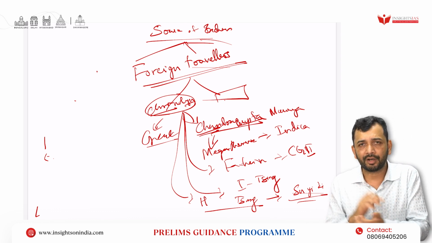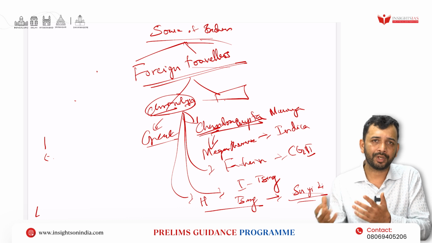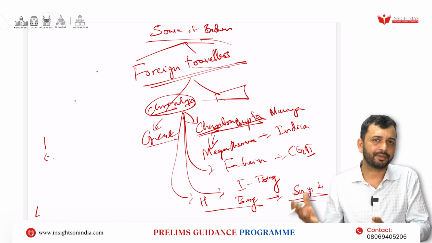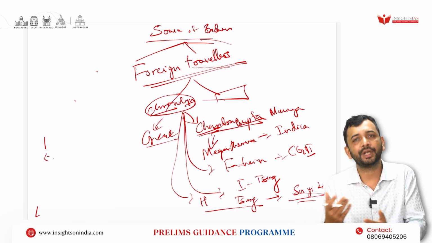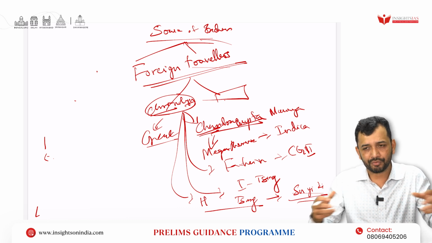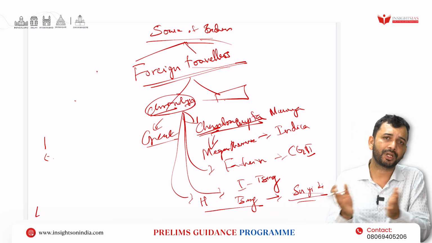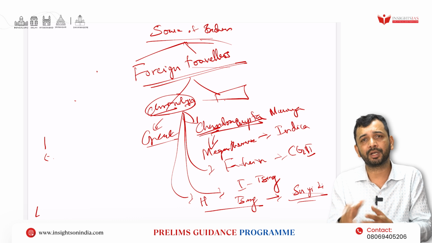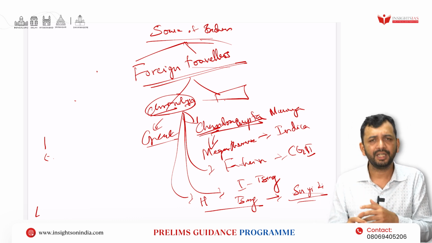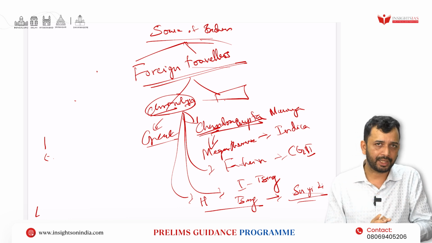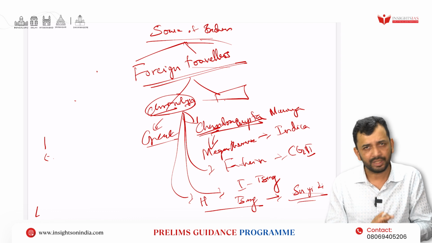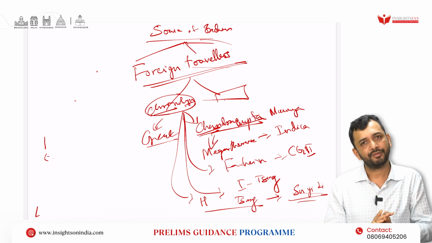Along with that, take the contemporary Huan Tsang. He has spoken about robbery and other things, but you cannot see the same in Banabhatta's Harshacharita, right? Because he was a court poet, he would not have written the same thing. Similarly, Megasthenes has not spoken about slaves. He has spoken about different classes, but not slaves. But Kautilya covers in detail how somebody becomes a slave, what the punishment is, all in detail. So in that way, you have to understand the comparative also. If two contemporaries have given information in detail, then you can use that also. In that way, try to cover the foreign travelers, right?